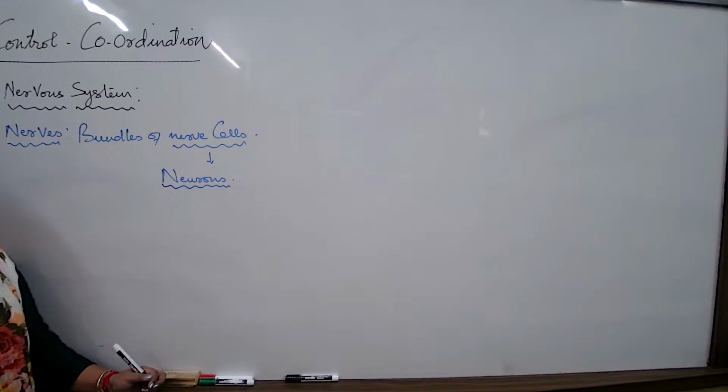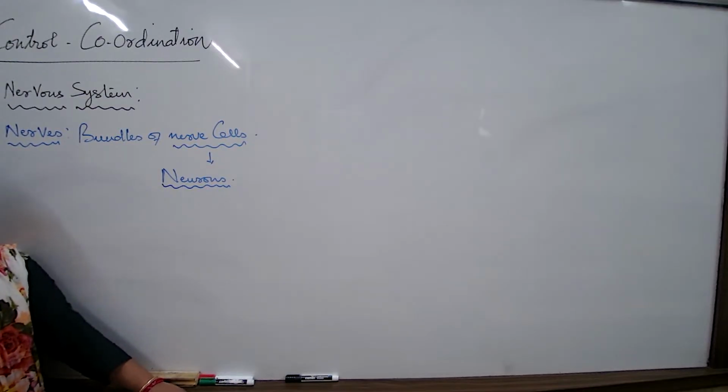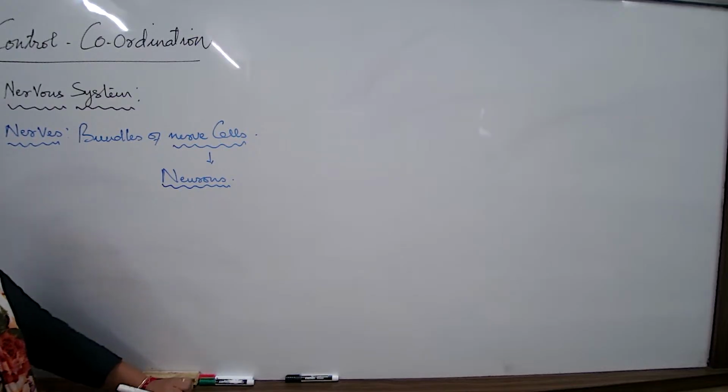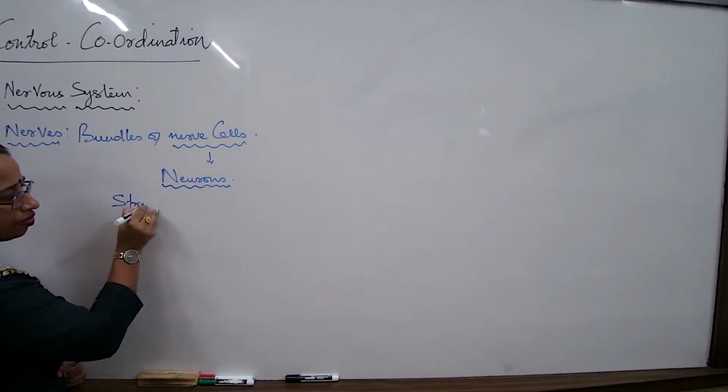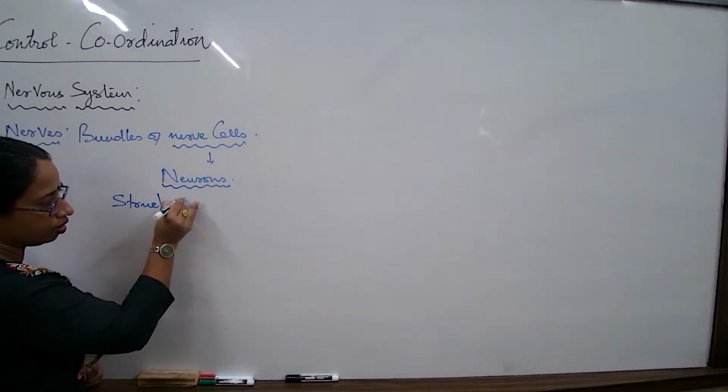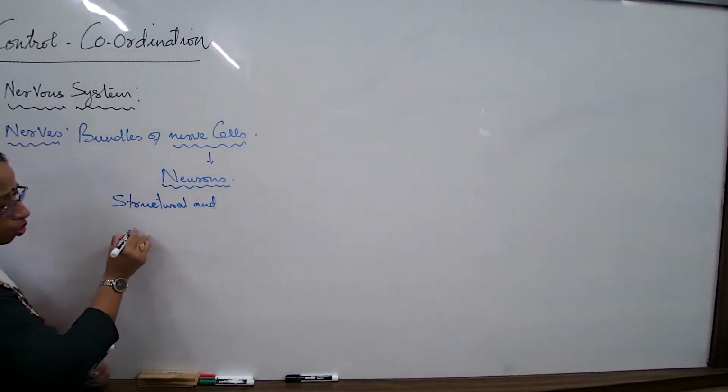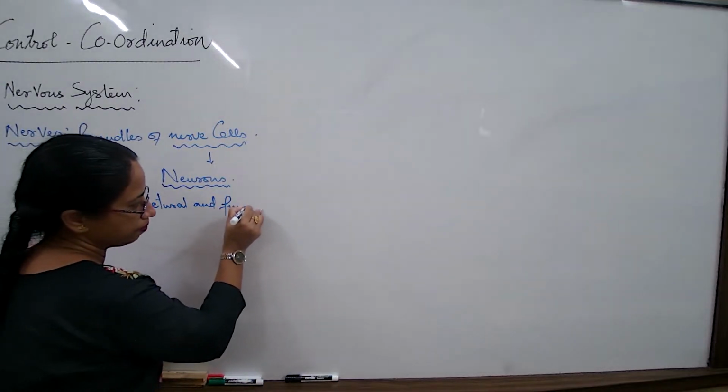By receiving signals, how different organs work together. Working together of tissues of our body by receiving signals. So neurons now, what is the definition? Structural and functional unit of the nervous system.